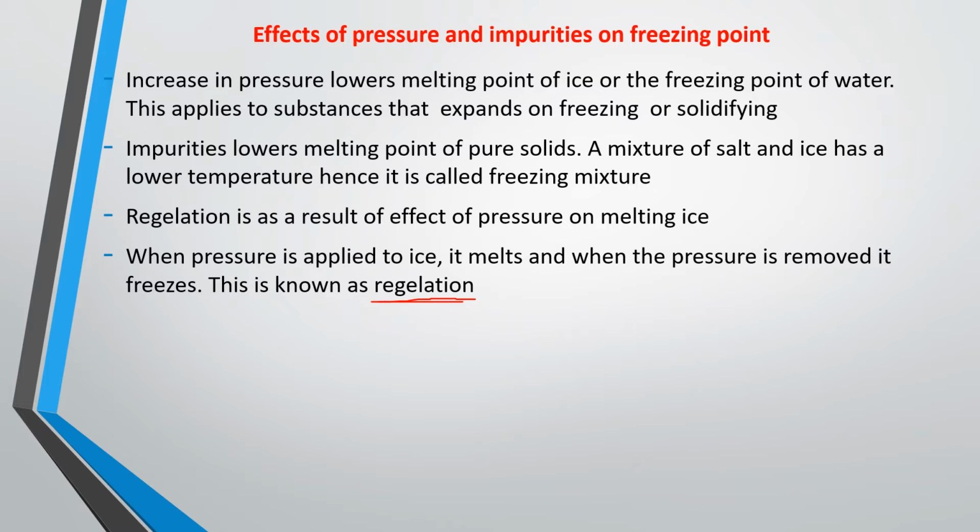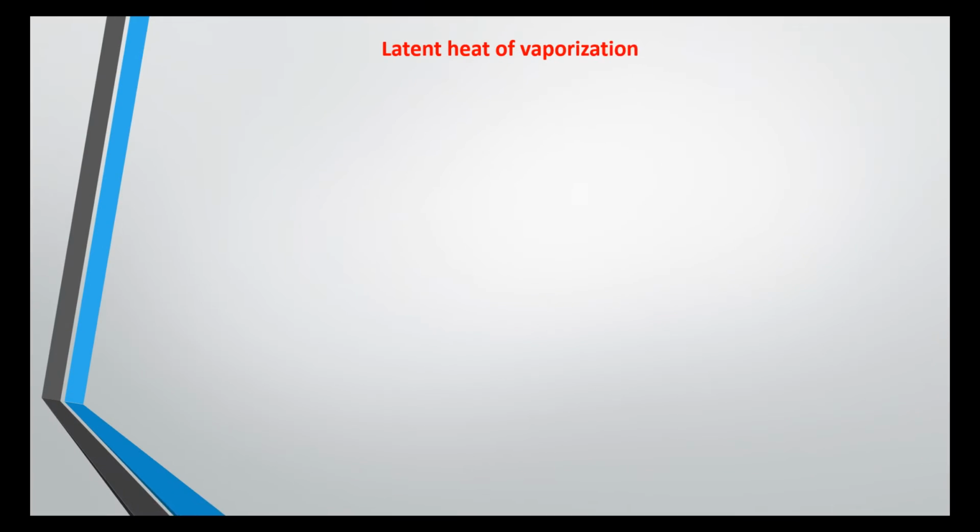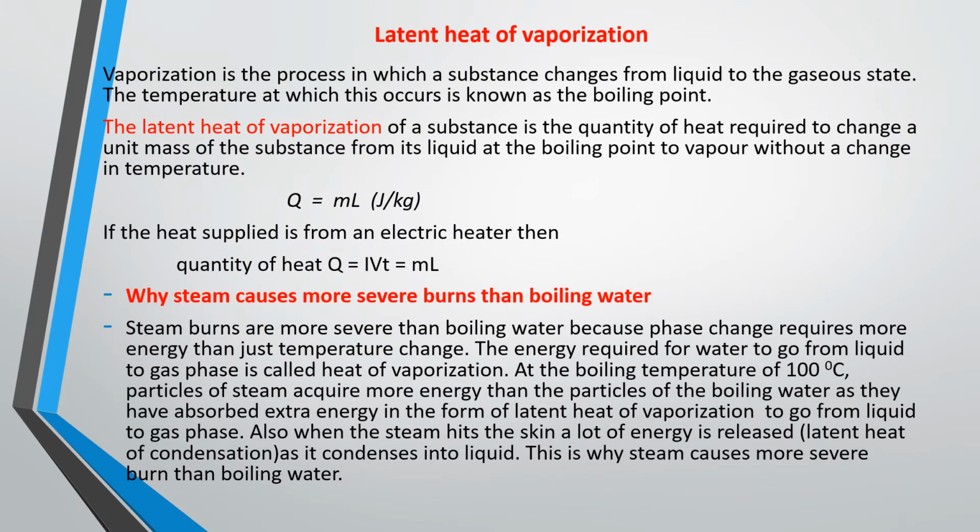Let's look at another concept: latent heat of vaporization. In our previous discussion, we mentioned vaporization, and we said that vaporization is a process in which a substance changes from liquid to gaseous state. Is that okay? The temperature at which this occurs is known as the boiling point. So we have what is called latent heat of vaporization.